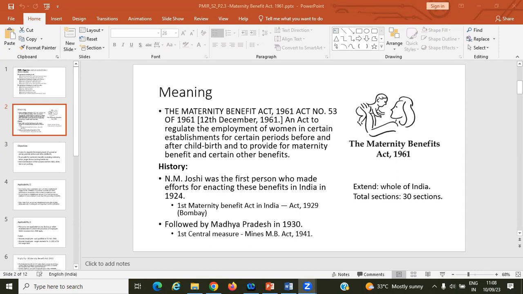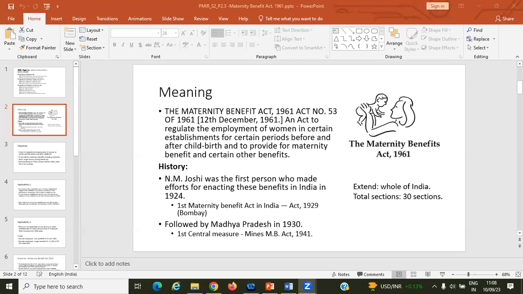N.M. Joshi was the first person who made an effort for enacting these benefits in India in 1924. That means it was started during 1924, the first Maternity Benefits Act in India. In 1929 the Bombay High Court gave a judgment, so this was implemented in 1924-30.